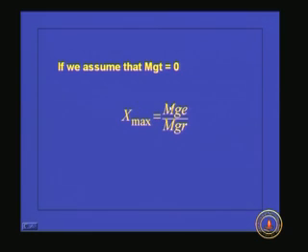That means the required magnesium concentration in the blended water, relative to the raw water magnesium concentration, tells you the amount of water that can be bypassed. So the bypass quantity is a function of the allowable magnesium concentration in the blended or final water relative to the raw water. If the raw water magnesium concentration is very high, then X max, the fraction bypassed, will be low, and vice versa.